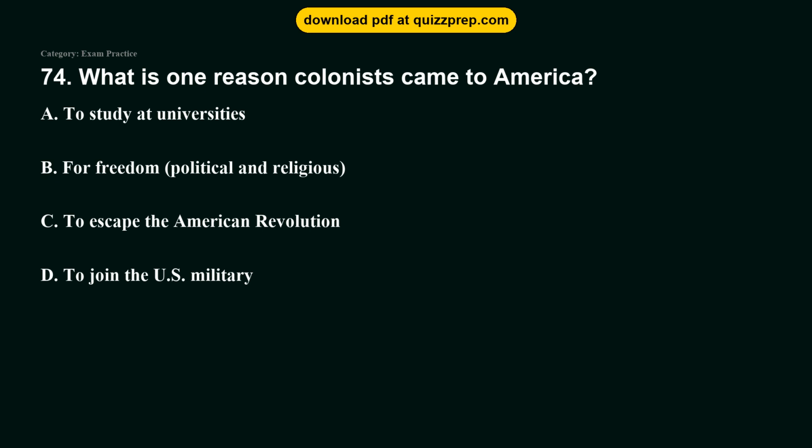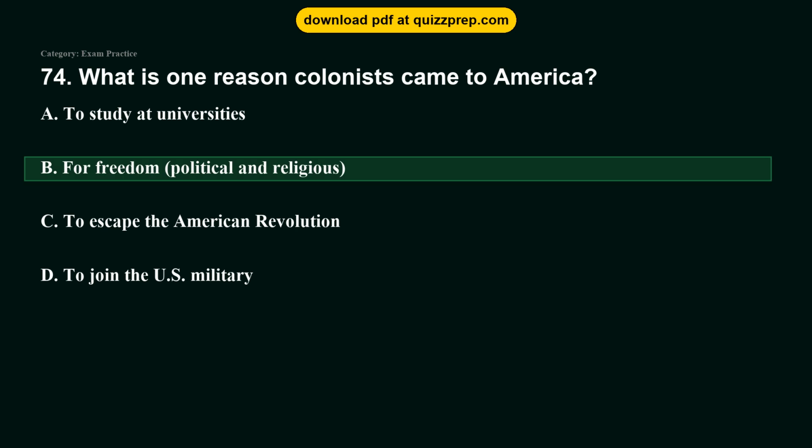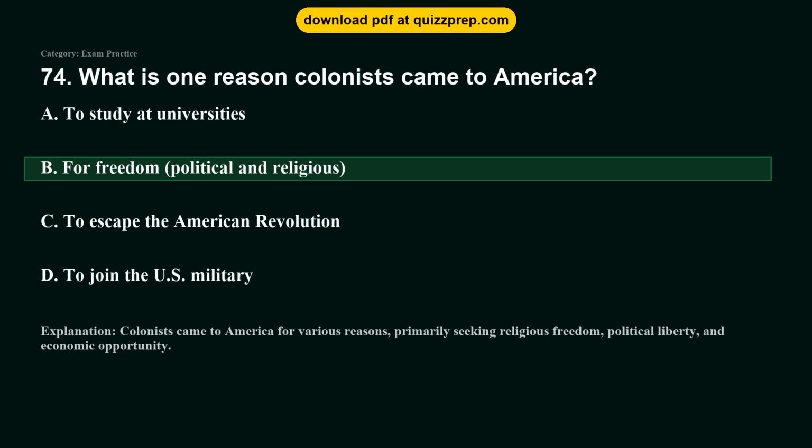Question 74. What is one reason colonists came to America? Option A, to study at universities. Option B, for freedom, political and religious. Option C, to escape the American Revolution. Option D, to join the U.S. military. The correct answer is option B, for freedom, political and religious. Colonists came to America for various reasons, primarily seeking religious freedom, political liberty, and economic opportunity.